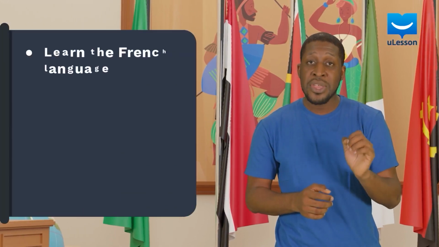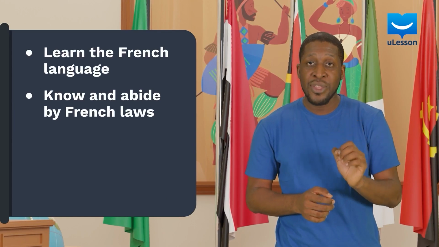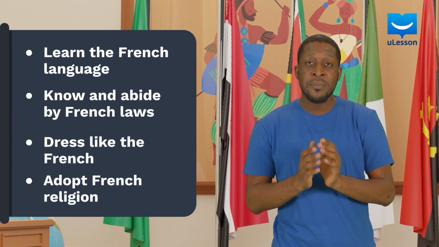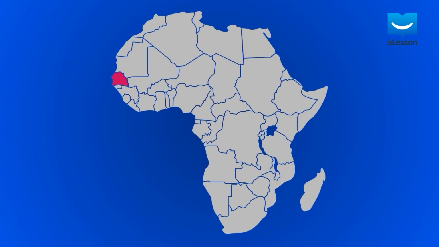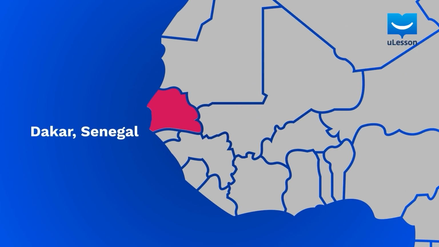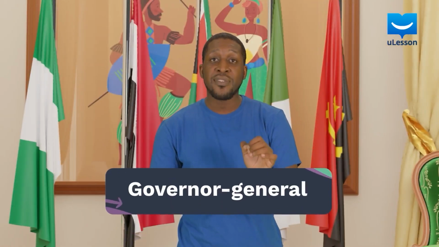The French Empire saw the French colonial territories as an extension of the French Empire and wanted to make their colonies reflect that belief. This meant that citizens of the colonized territories had to learn the French language, know and abide by the French laws, dress like the French, and adopt French religion. To make this policy work, France had to create a loose federation of her colonies with headquarters in Dakar, Senegal. France also appointed a governor general who resided in Dakar and supervised the activities of the federation.